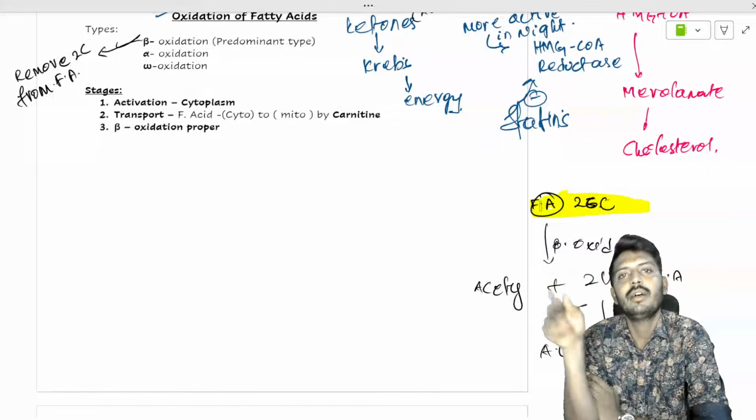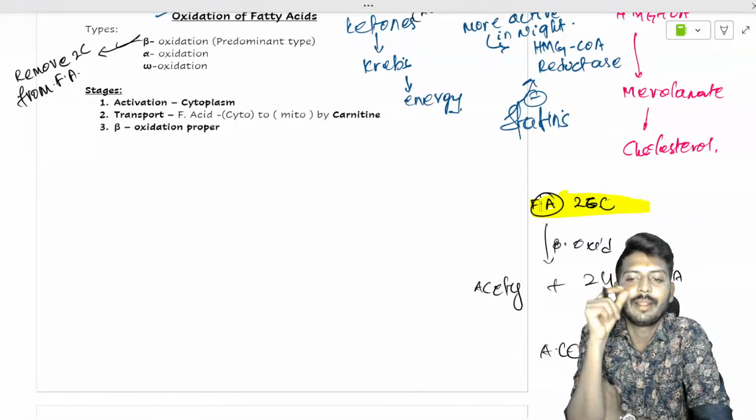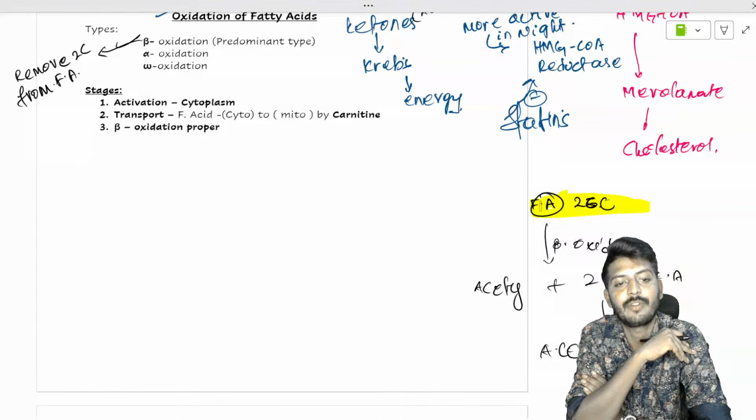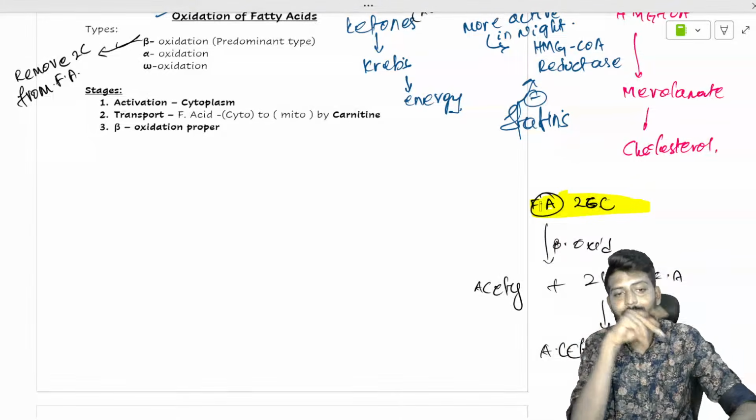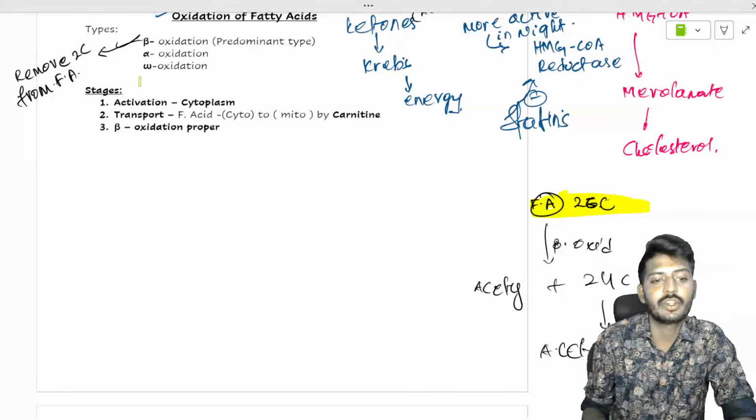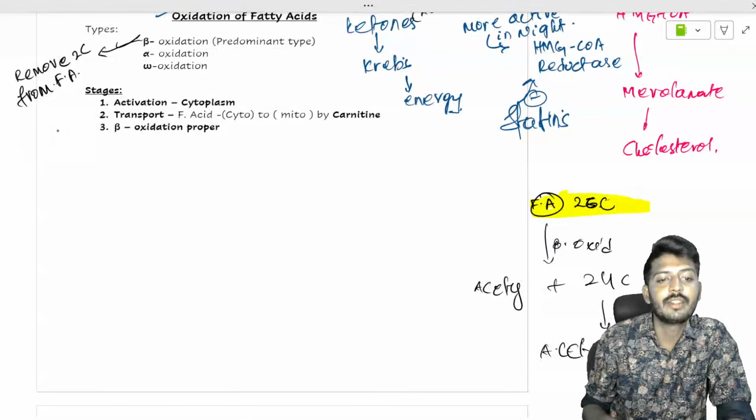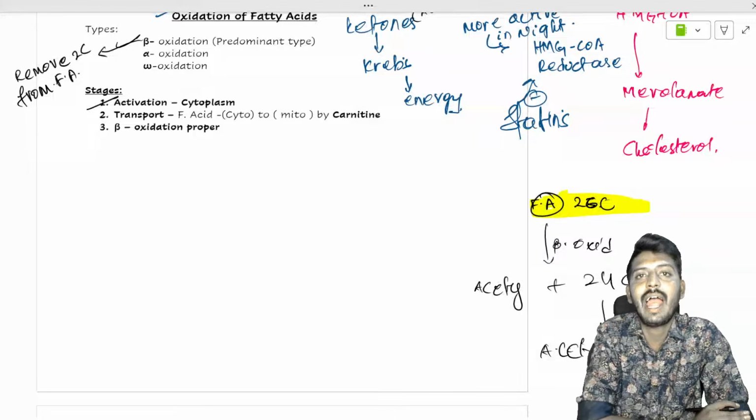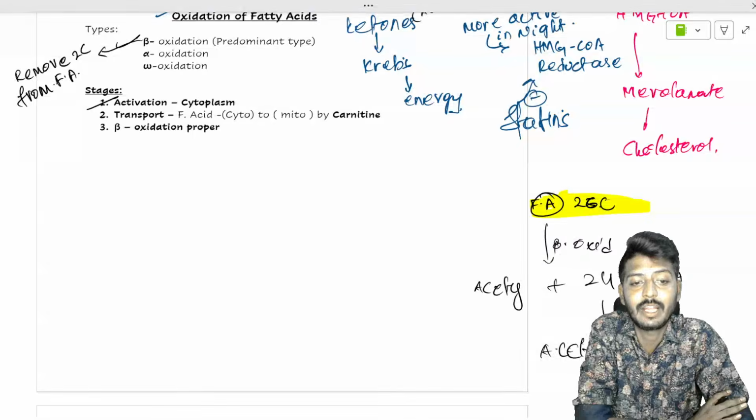So every time the fatty acid undergoes oxidation, it keeps breaking into smaller pieces, and eventually into ketone bodies for the production of energy. The predominant oxidation is beta oxidation. Beta oxidation occurs in 3 stages. One is activation. Activation of the fatty acid occurs in the cytoplasm.